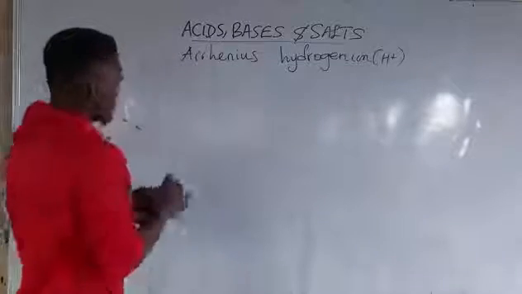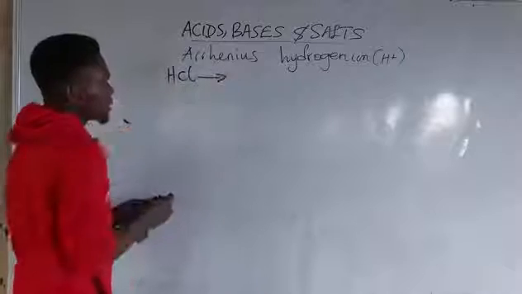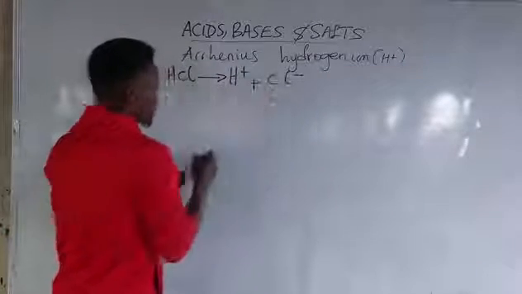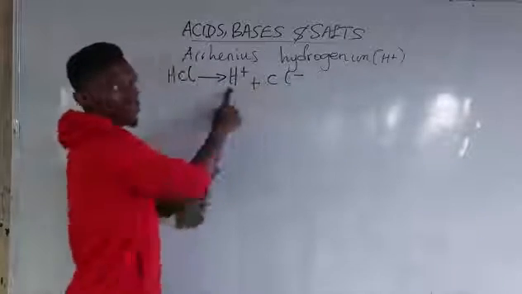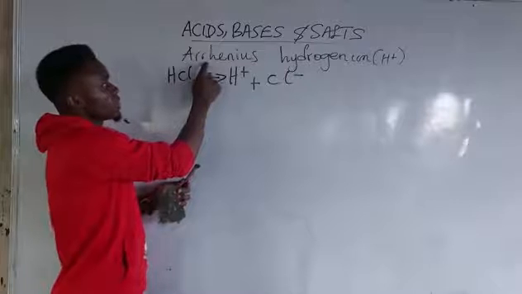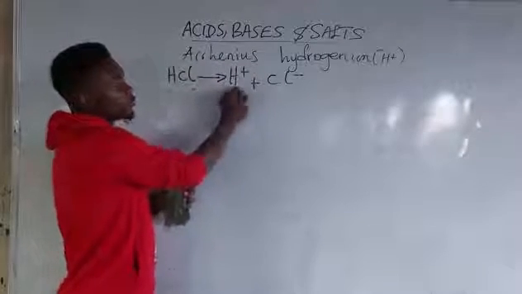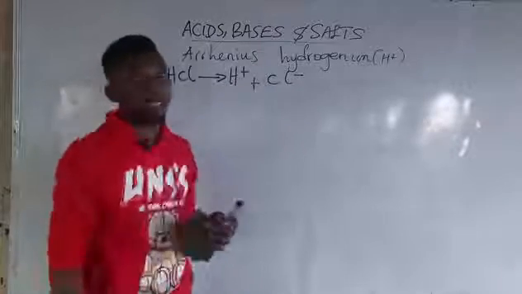For example, if HCl should dissociate, I'll be having H plus and Cl minus. So H plus here is the hydrogen ion that is positive, according to what Arrhenius said. So an acid is a substance that dissociates to produce hydrogen ion as the only positive ion.